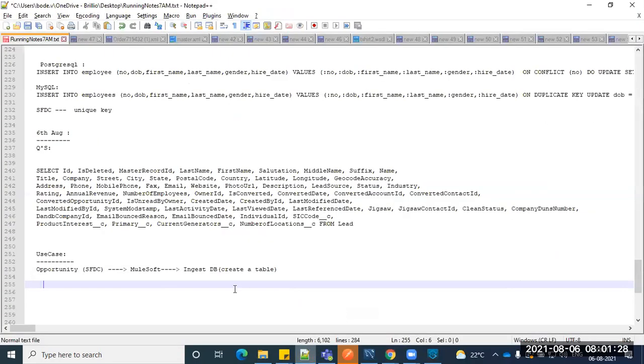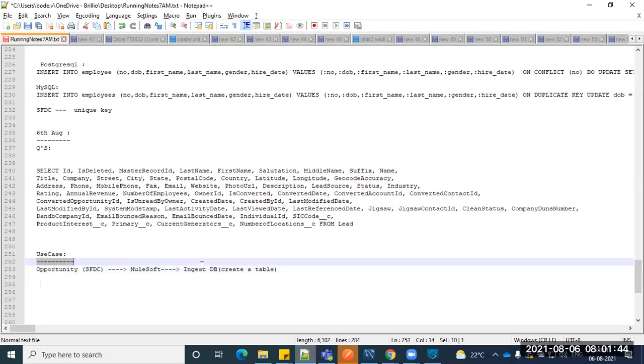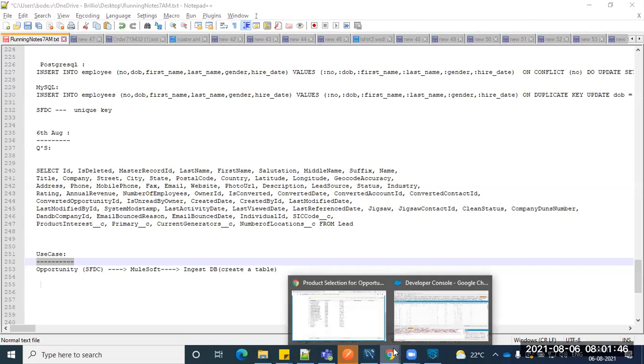The client is expecting that whenever new records are available in the opportunity, whatever the object it is, it might be lead, it might be account, it might be contact, it should be available in your DB as well, right? Because as I said, Salesforce has maintained their own database.